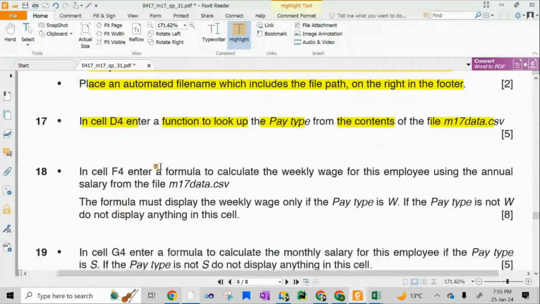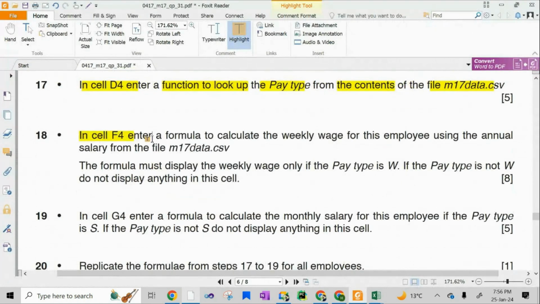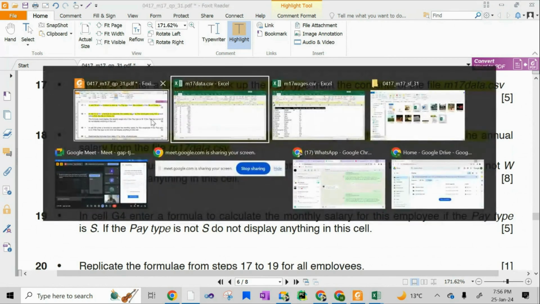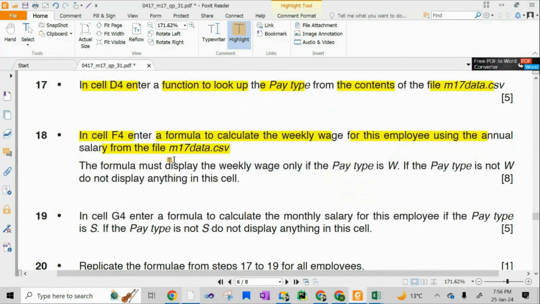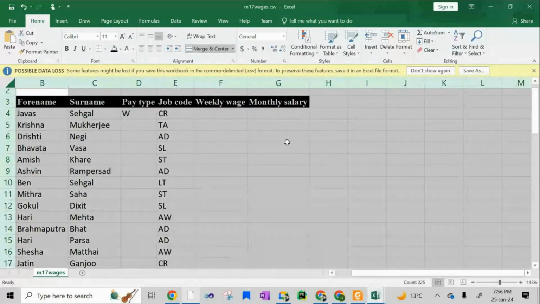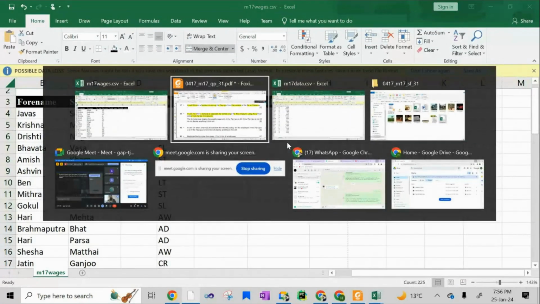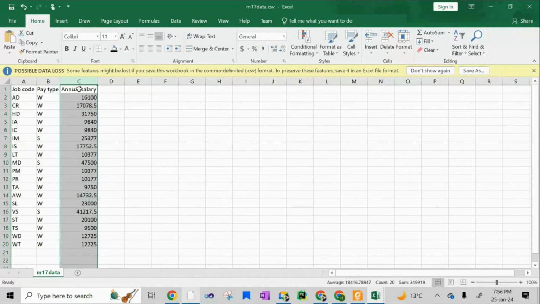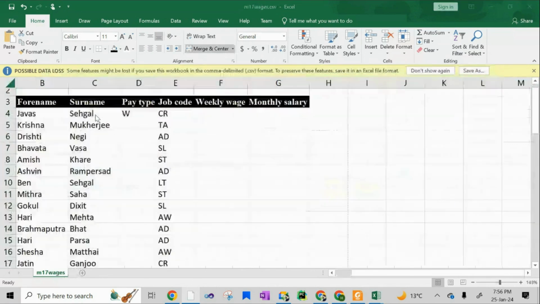ऑलराइट, and then enter in cell F4, enter a formula to calculate the weekly wage for this employee using the annual salary from the file M17 data.csv. मैं आगे नहीं पढ़ रहा हूँ. Is this fine? ठीक है, तो मैं सिर्फ जितना पढ़ा उतना ही करूंगा. कहता है कि आप जाओ कहाँ पे M17 data.csv and you need to calculate what, the weekly wage. Okay, I went there to the data file और मैंने जाके देखा यहाँ पे मुझे जो दी हुई है, that is what, बेटा, annual salary. तो पहले इसको तो लाए ना इधर.